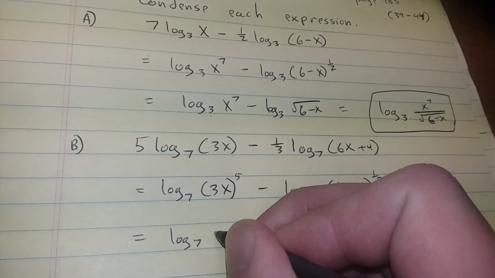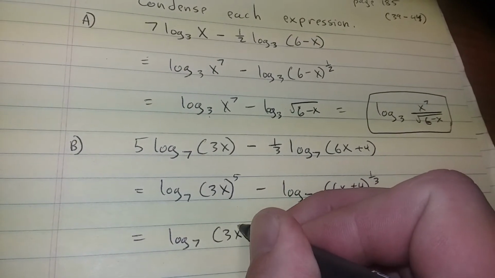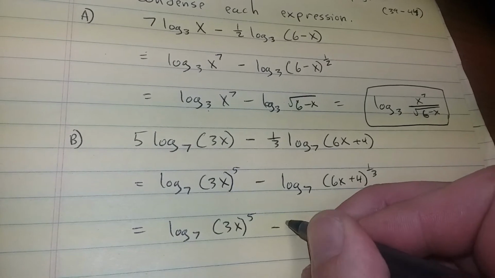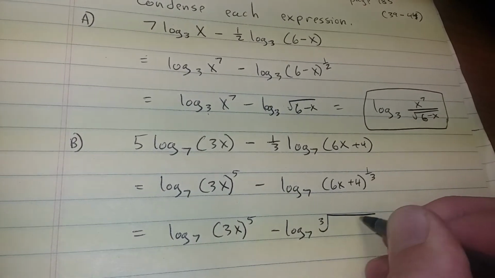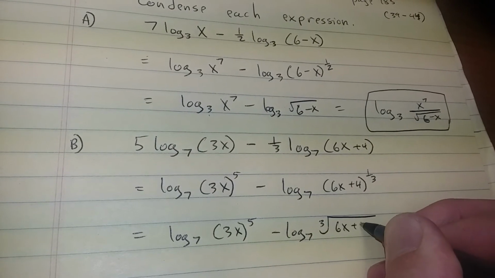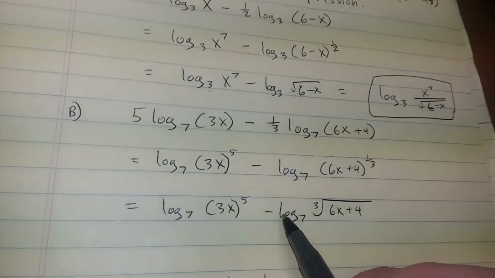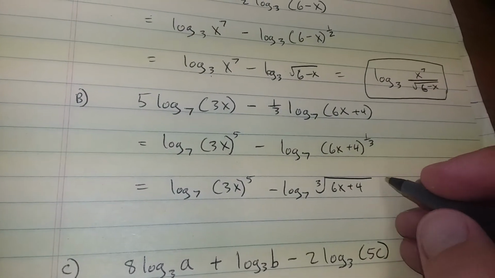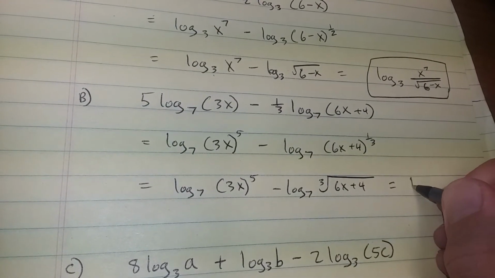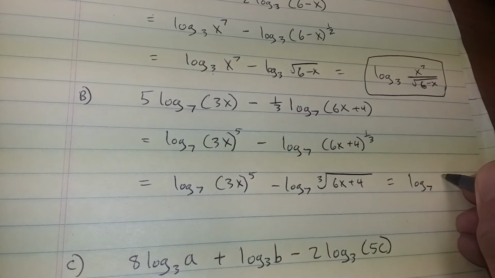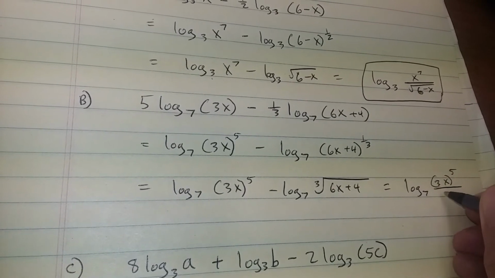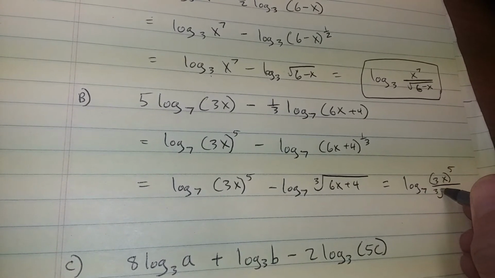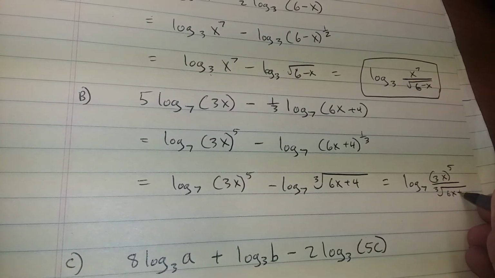That is log base 7 of 3x to the power of 5 minus log base 7 of the cube root of 6x plus 4. Again, since it's subtraction, we can use the quotient rule. That is equal to log base 7 of 3x to the power of 5 all over the cube root of 6x plus 4.